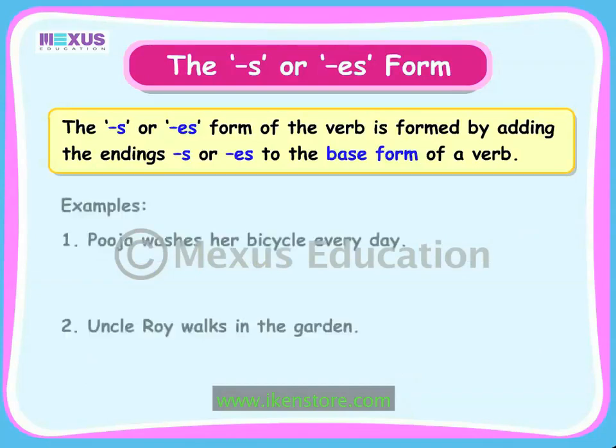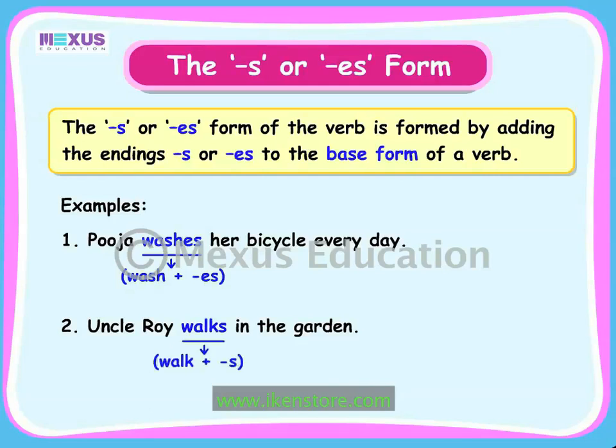Let us look at some examples of the S or ES form of some verbs in sentences. The verb washes is in the present tense form. It is formed by adding the ending ES to the base form wash. The verb walks is in the present tense form. It is formed by adding the ending S to the base form walk.